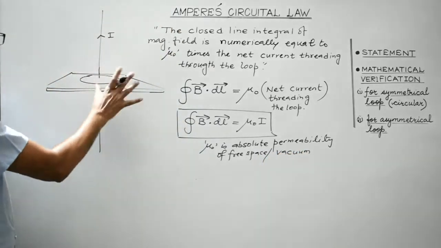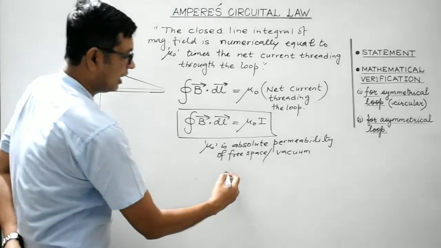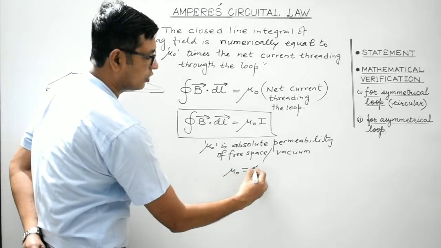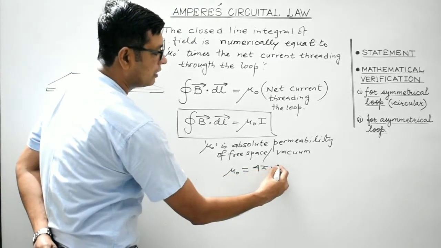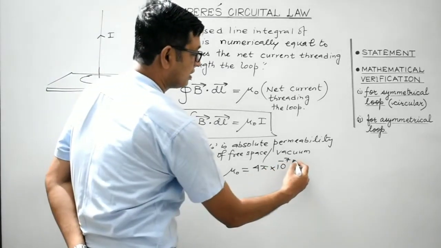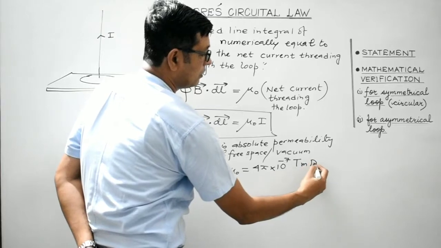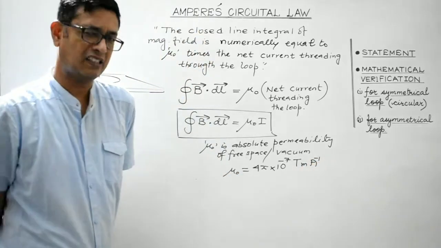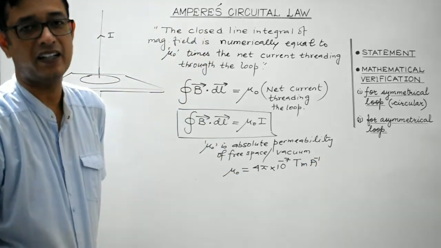So this is considered to be vacuum, and its value we are aware, it's constant. It is 4 pi into 10 raised to minus 7 units. We have already discussed. It is Tesla meter per ampere. Tesla is the SI unit of magnetic field.